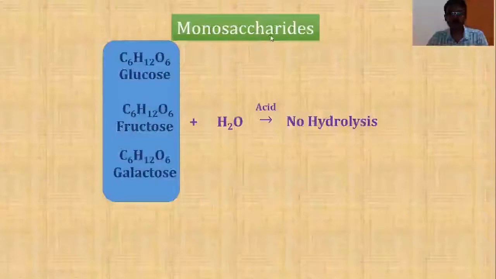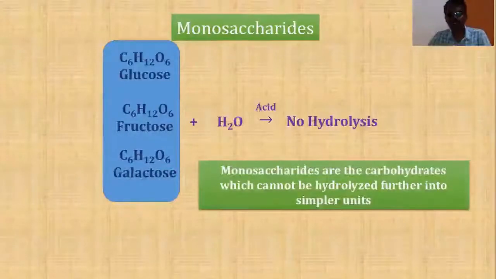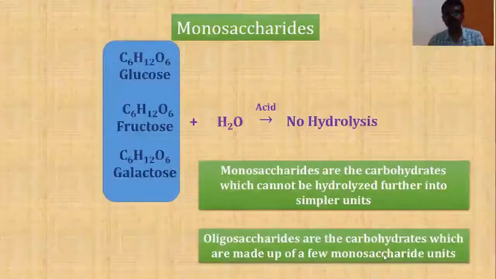Monosaccharides are those carbohydrates which cannot be further hydrolyzed into simpler units. Then what are oligosaccharides? Oligosaccharides are those which upon hydrolysis give a few monosaccharide units, or a few sugar units.